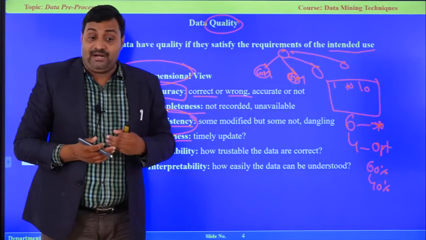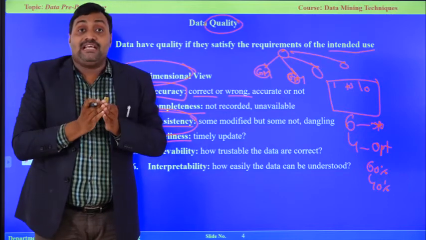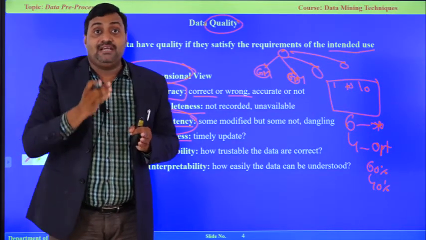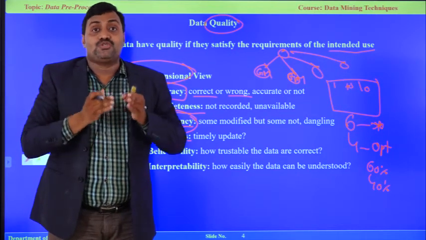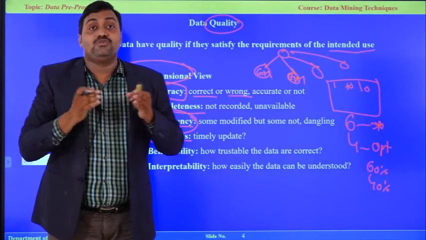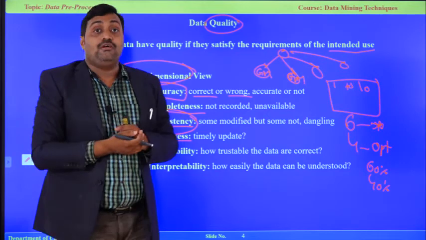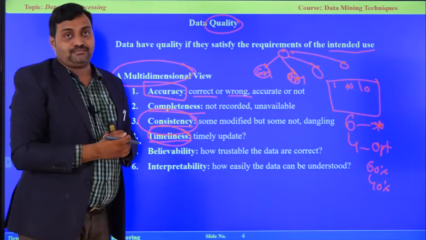It's okay. But when we are working on the stock market, every minute is crucial. If I am not getting timely information, what will happen? I incur a very huge loss. I can lose a lot of crores of rupees. So timeliness is very important. On-time data should be received.